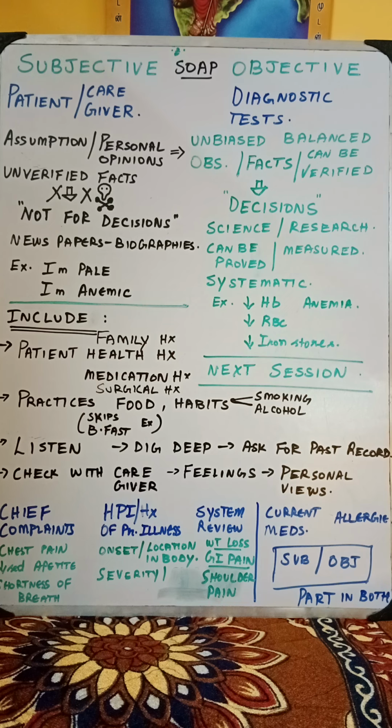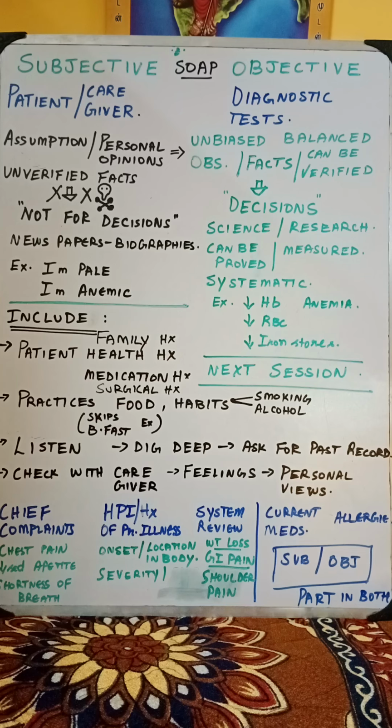Typically, we collect the case, we write everything and present it on a PPT and spiral bind it or record it into our books, and then we submit it and we go ahead. Now, let us understand the importance of SOAP, what is subjective, what is objective. If we have clarity, we will be able to do a much better job. So now subjective, objective, let us compare and contrast.